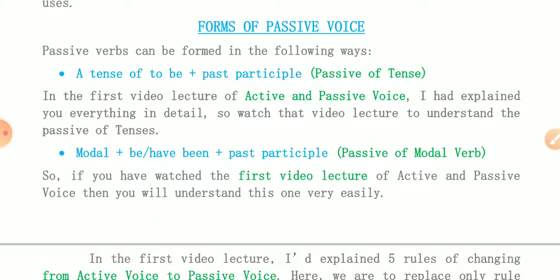It means passive of modal verbs. You should know what the modal verbs are. You have studied them in your previous classes: should, must, ought to, can, could, may, might, dare, need, would, will, shall, used to. These are all modal verbs. If these modal verbs are given in active voice, then how should we make the passive voice of these modal verbs? This is very simple.